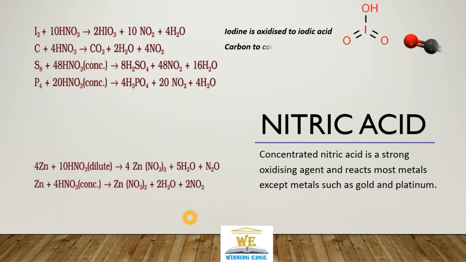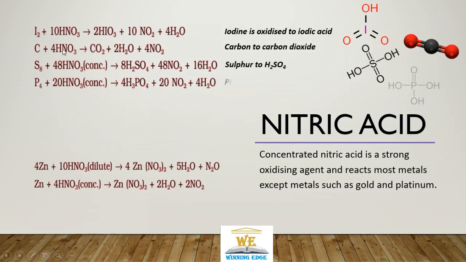Here, iodine gets oxidized to iodic acid, carbon gets oxidized to carbon dioxide, sulphur gets oxidized to sulphuric acid, phosphorus gets oxidized to phosphoric acid, in the highest possible oxidation states: sulphur plus 6, carbon plus 4, iodine plus 5, phosphorus plus 5.